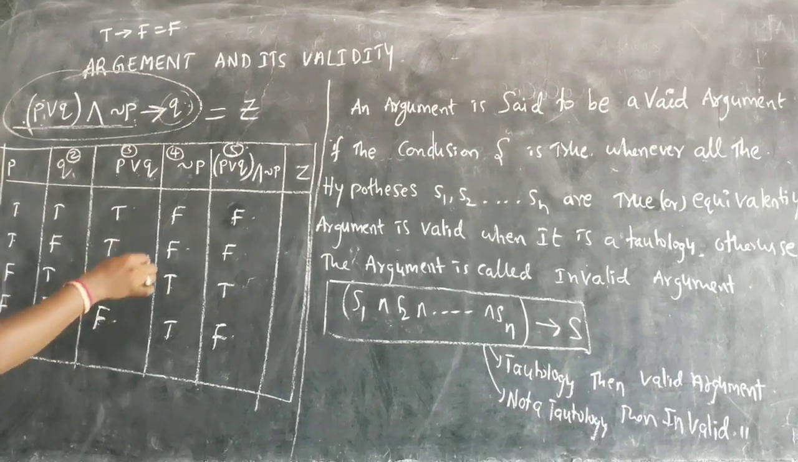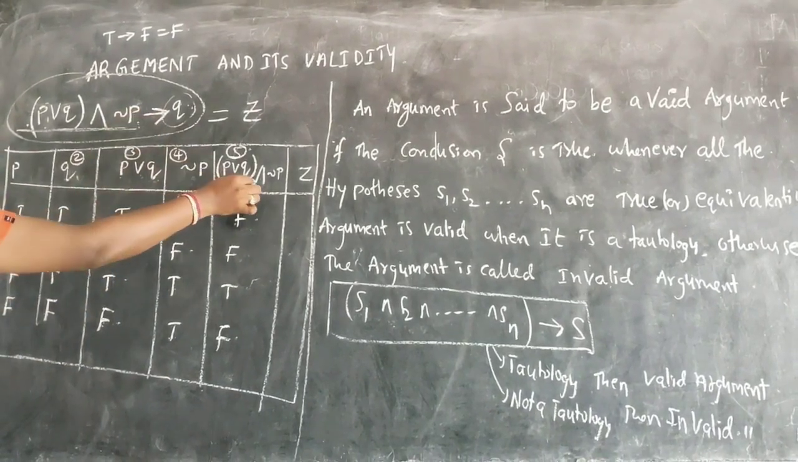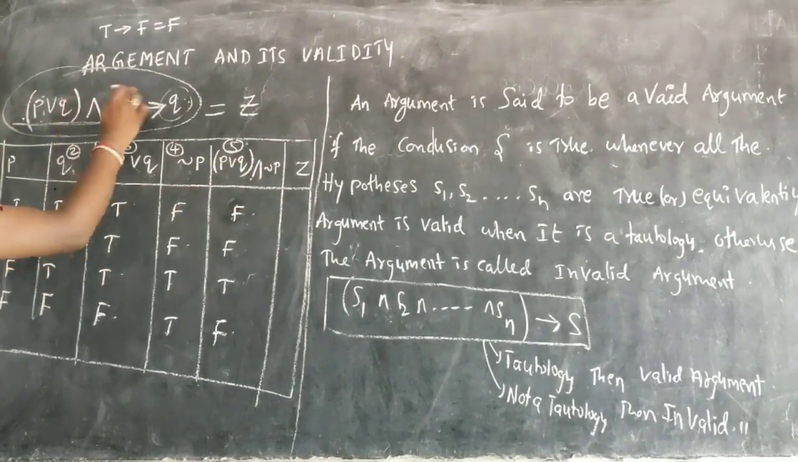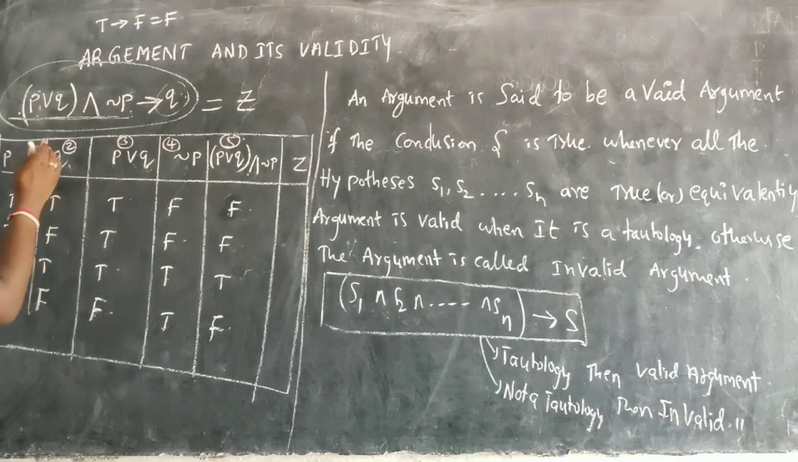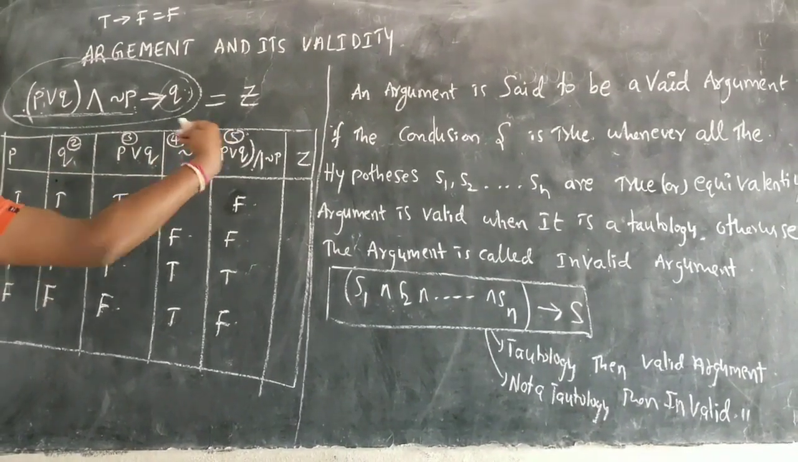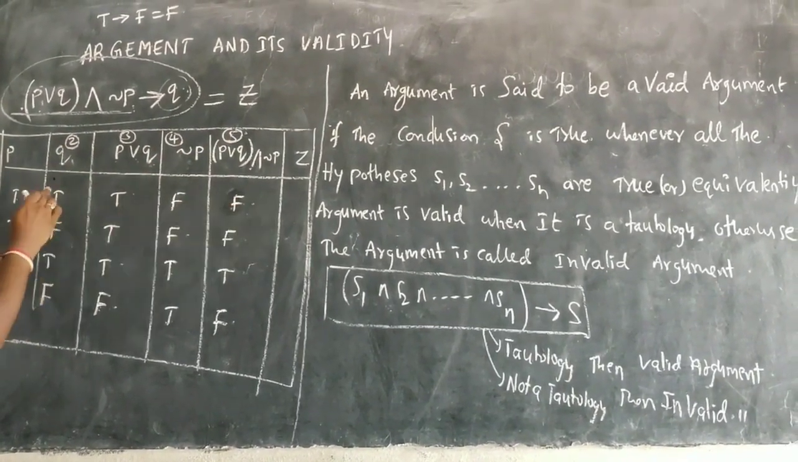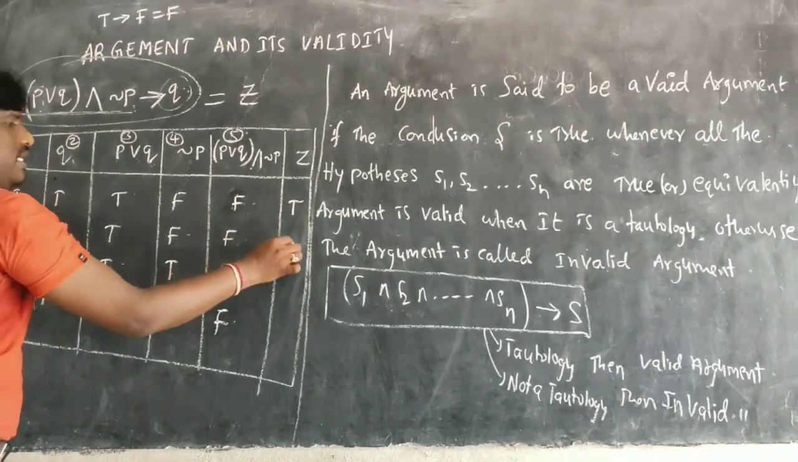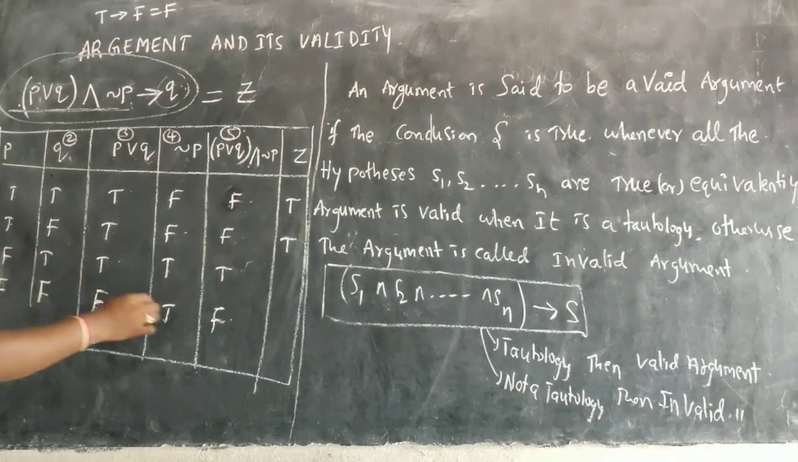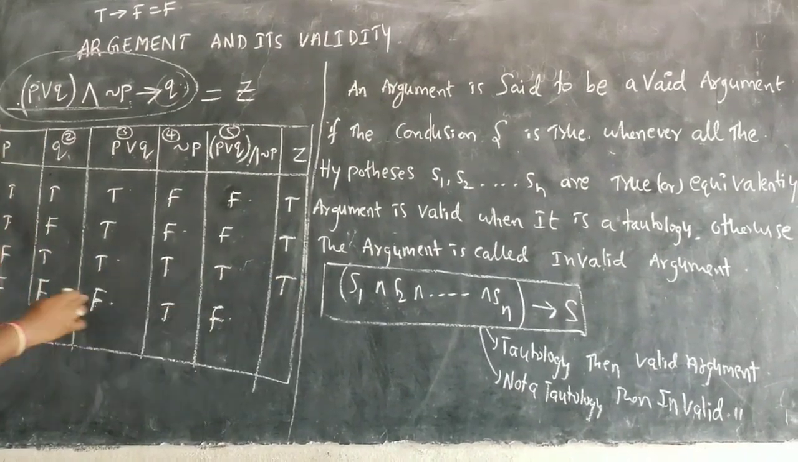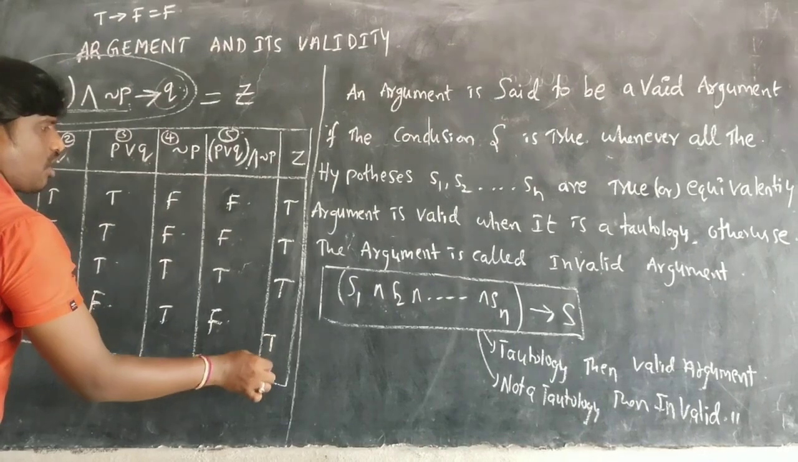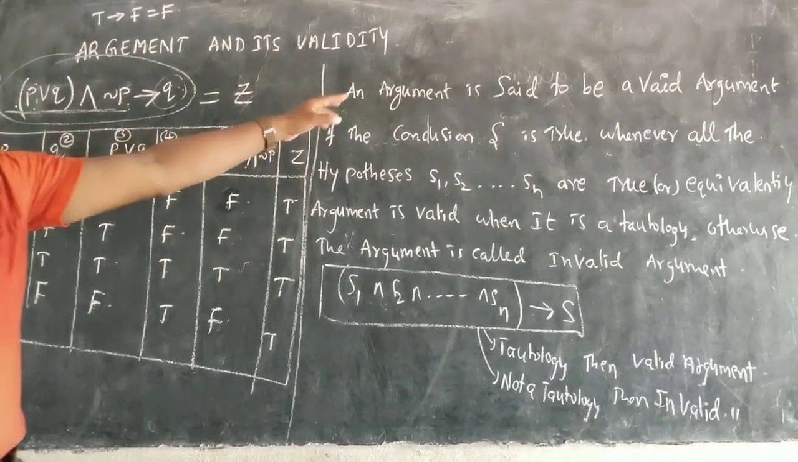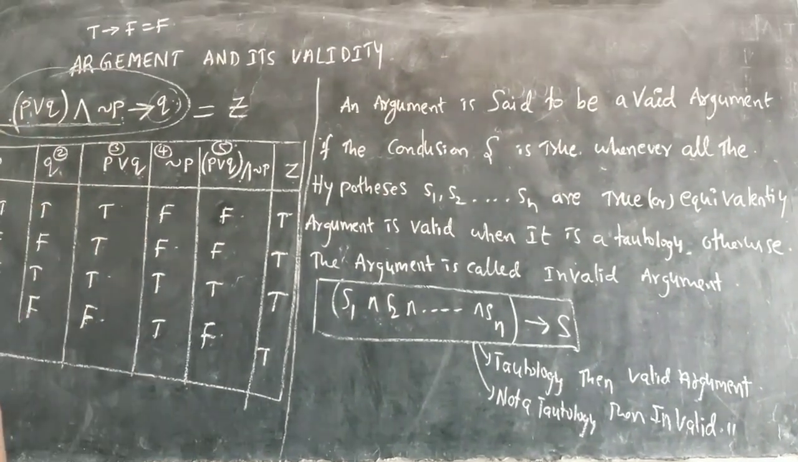Now let us see here. If you see this one and this one, you are looking in this direction, fifth to second, not 2 to 5. You are looking 5 to 2. So FT will be T. FF will be T. TT will be T. FF will be T. So I got all T in the last column. So it is a valid argument. So this is called a valid argument.